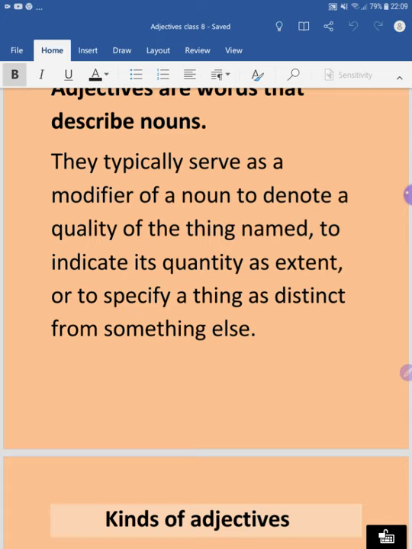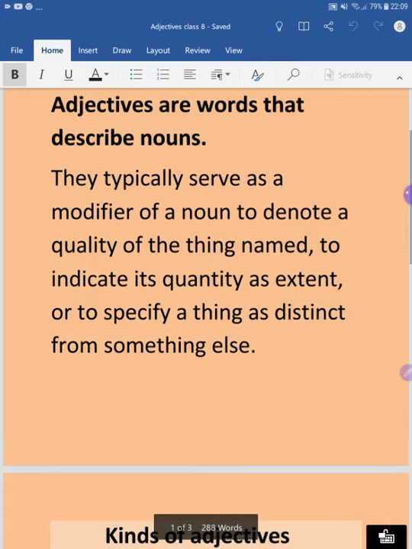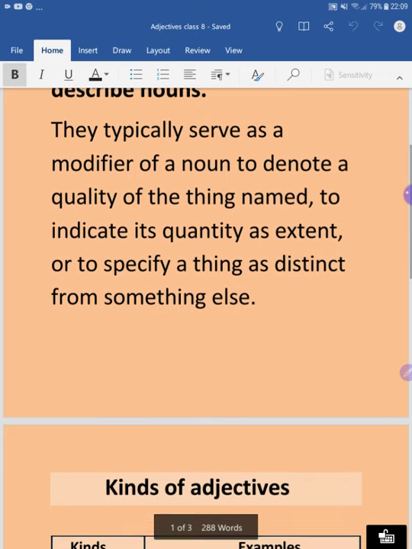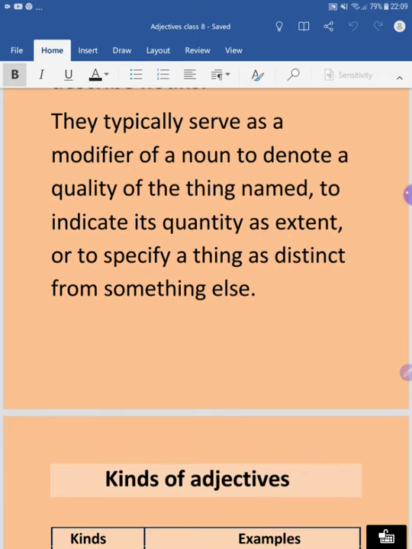Now when we are talking about the modifier, what are modifiers? What will be the modifier? Let me give one example. Apurva is a boy. That is a simple example. So what will be the modifier for the noun boy?